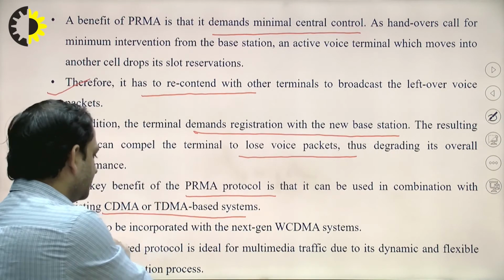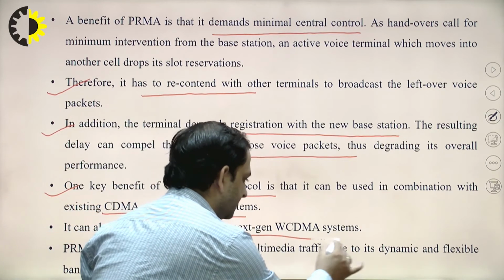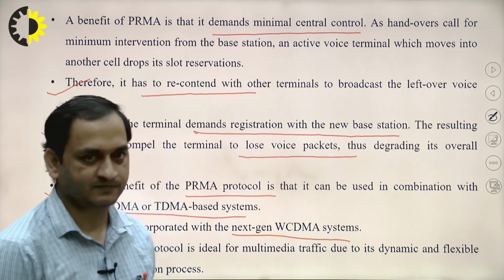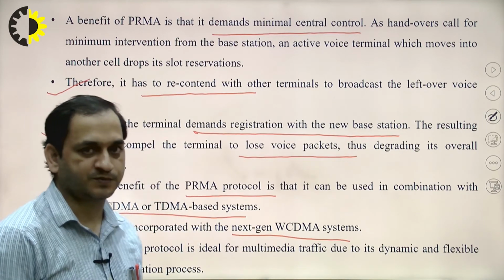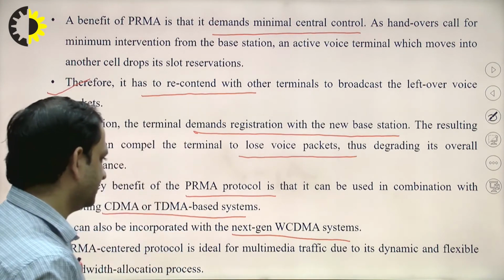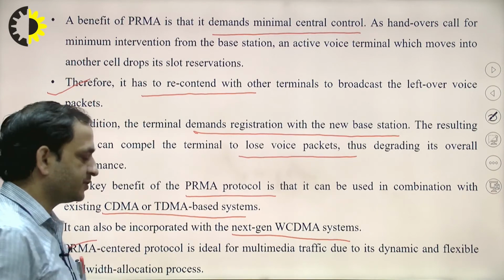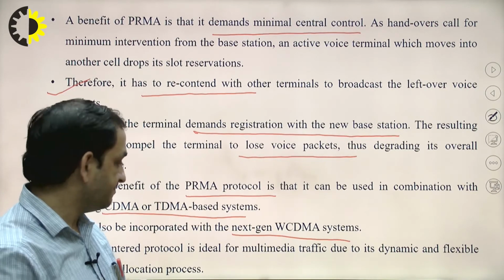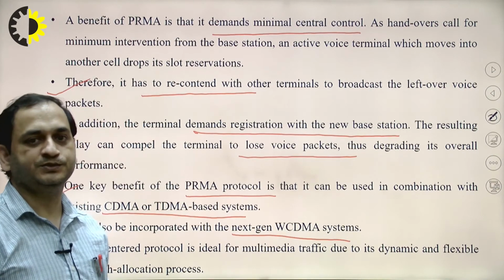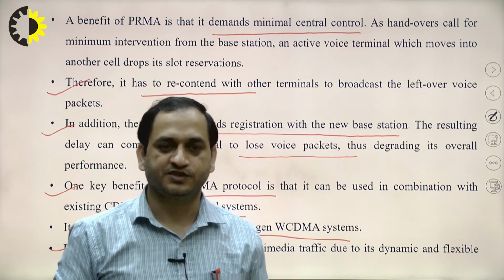It can also be incorporated with the next gen WCDMA, or you can say the third generation CDMA systems. The PRMA centered protocol is ideal for multimedia traffic due to its dynamic and flexible bandwidth allocation process.